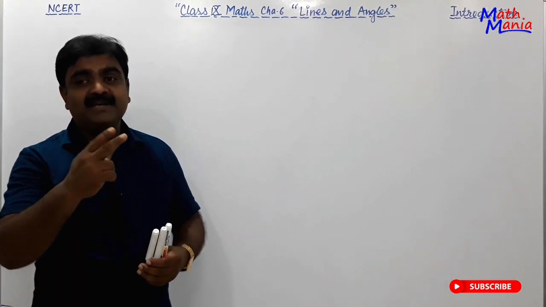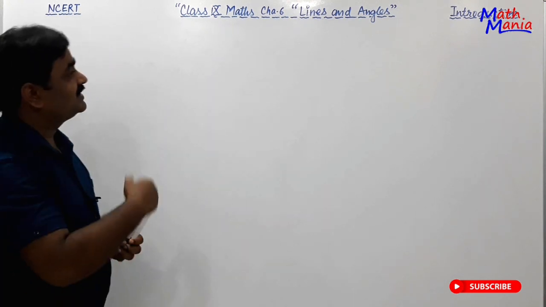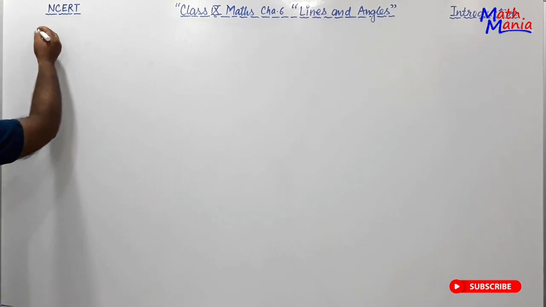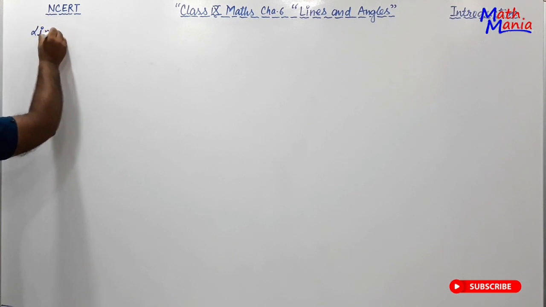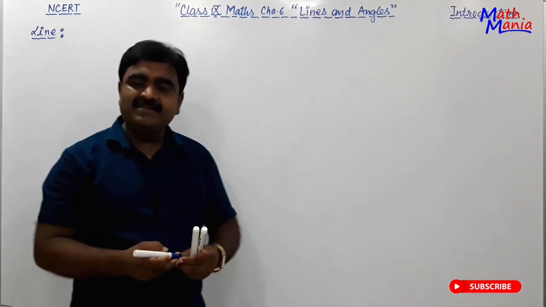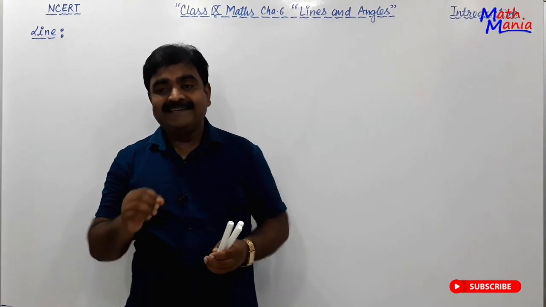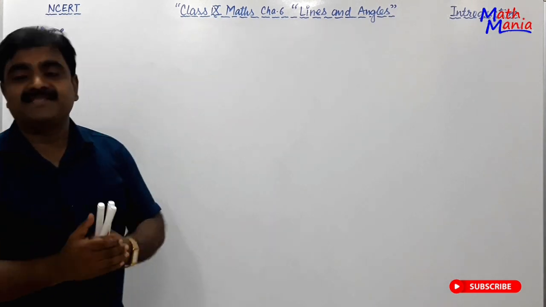किन दो वर्ड से बना है? Lines और angles से बना है. So first of all, let us start the introduction part of the word line. The word line. Here in your NCERT textbook, line is generally understood in the form of line segment.